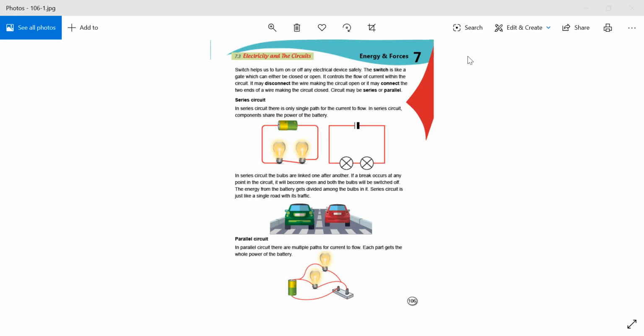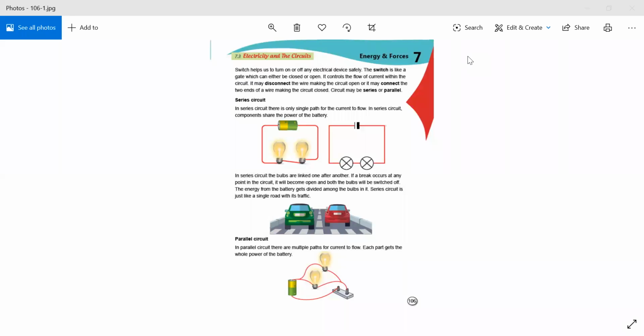If we disconnect the wire, it means that the circuit is open, as we studied on the previous page, about open circuit. So if we disconnect the wire, it becomes an open circuit. But if we connect the two ends, if we connect the wires, it will be a closed circuit. It means the light or any electrical gadgets, any electrical appliances will now work.